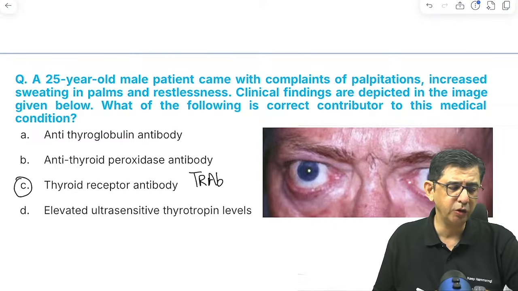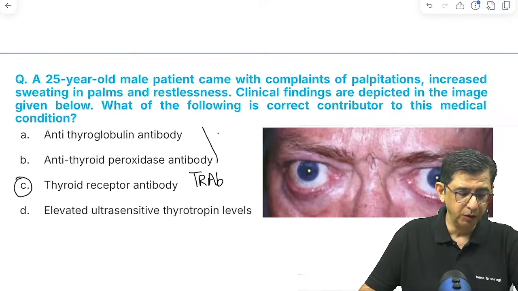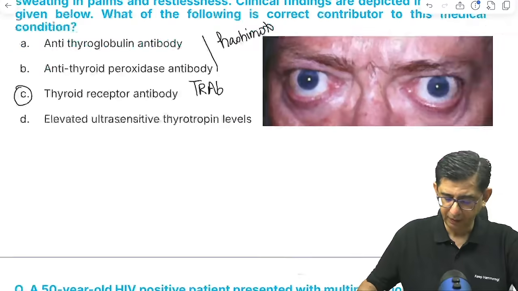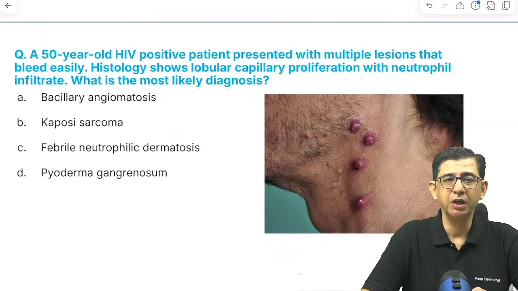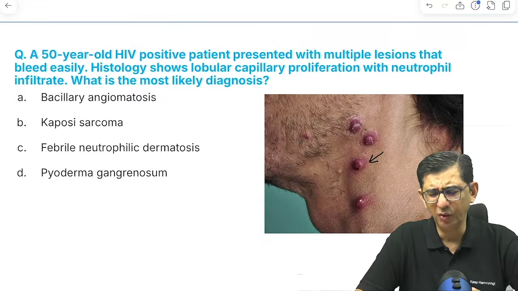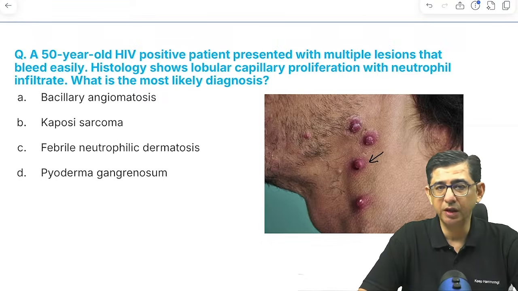Perfectly. Option A और B जो आ रहा था कमेंट में, वो तो हैशीमोटोज में हो जाएगा ना यार। जो ऊपर वाले दोनों ऑप्शंस हैं वो तो हैशीमोटोज थायराइडाइटिस में हो जाएंगे। चलो, next is a HIV positive patient with multiple lesions that bleed very easily, and then there is a capillary proliferation with neutrophilic infiltrate. थोड़ा pathological detail उसने डाल दिया, so it says what is the likely diagnosis.